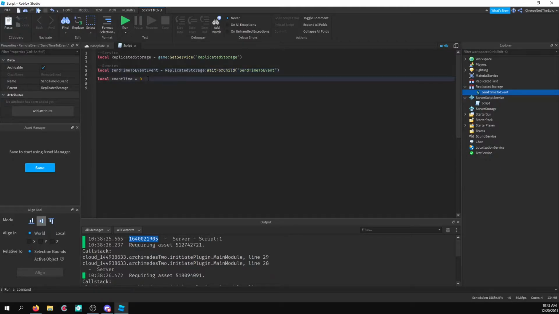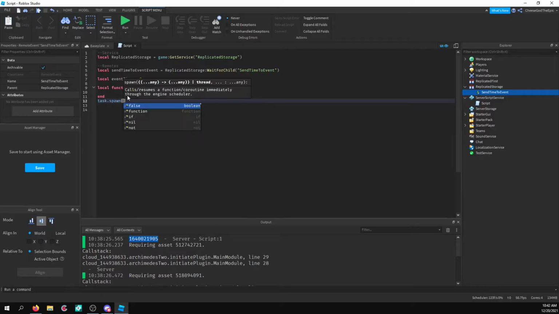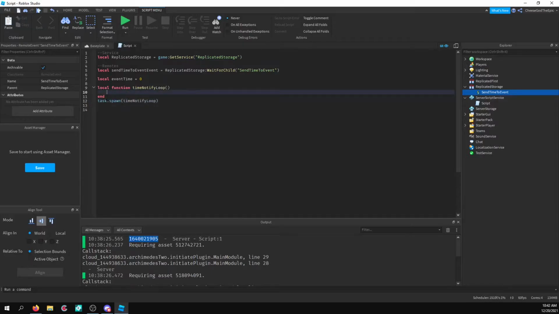And then basically what we're going to do is have a loop. If you want to do other things in this script, I'm going to say local function, and then I'll say time notify loop. This is going to be a function. I'm just going to call it with task.spawn. I'll say time notify loop, just like that. So basically this will spawn, and if you wanted to run other things below it or above it, I mean anything above it is going to run first anyway. But if you want to run stuff below it, it would actually work.